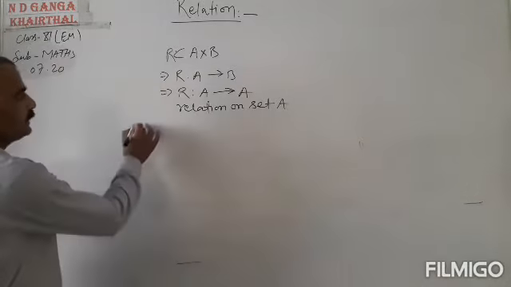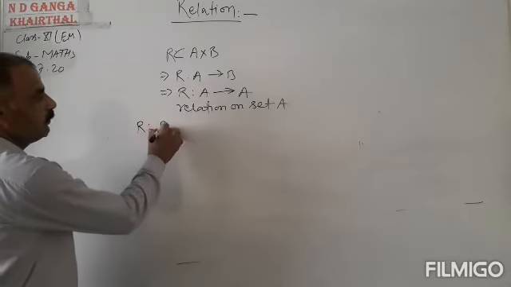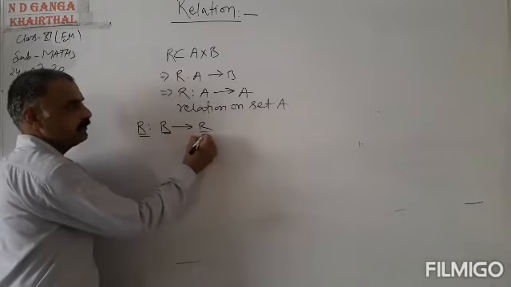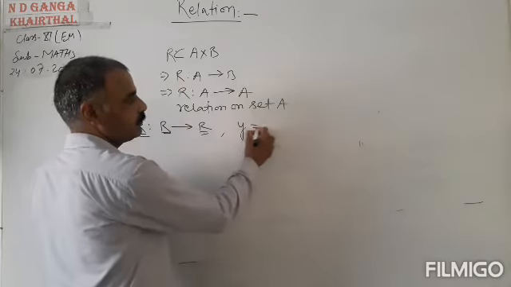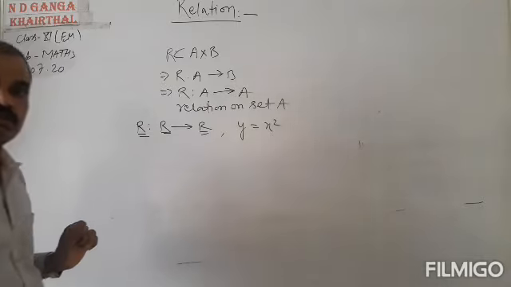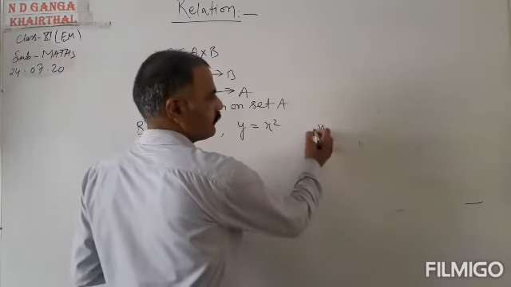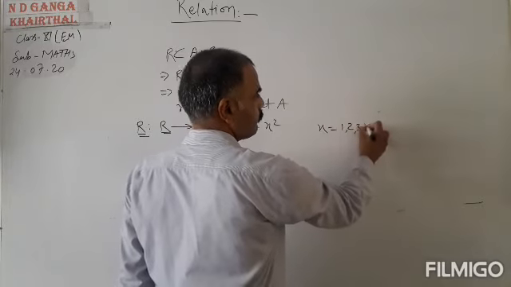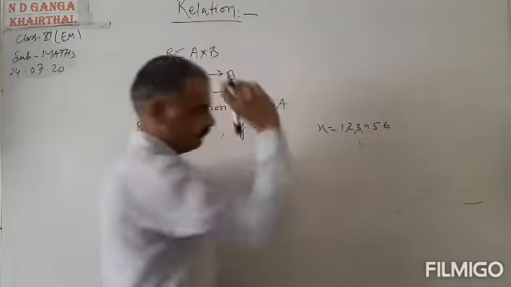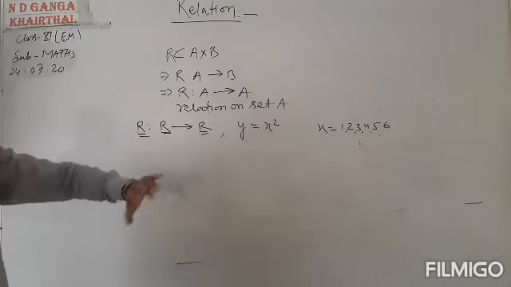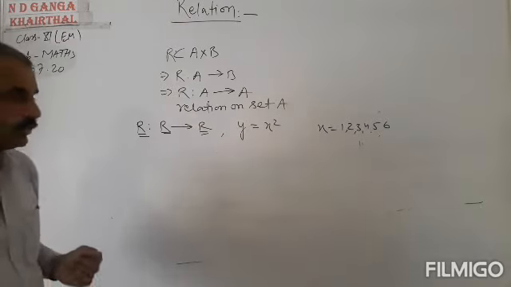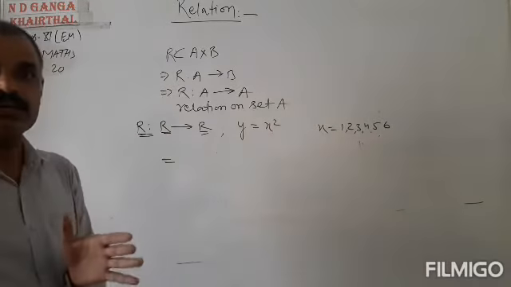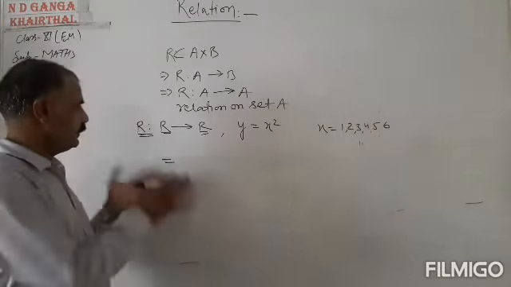Okay. Now let us take the relation R defined from R to R, that is, from the set of real numbers to the set of real numbers, such that y equals x square, and x equals 1, 2, 3, 4, 5, 6. Now the relation is defined like this. So what will be the elements in this relation? What are the different elements which come in this relation?